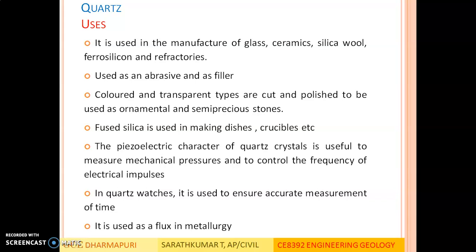The main uses are: it is used in refractories. It has good heat resistance, so it is used in refractories, and also it is used in quartz watches. The special property, the piezoelectric character, is used to control frequency of electrical impulses and to measure mechanical pressures, and also it is used as a flux in metallurgy.